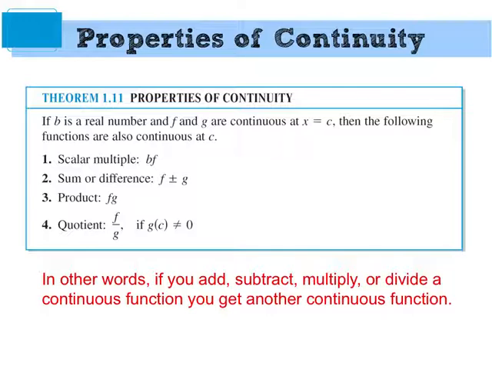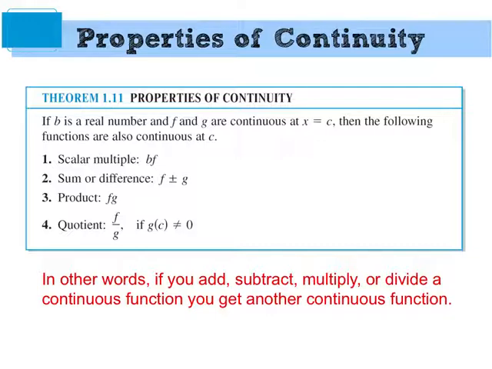There's another part, a fifth part I should say, that comes up later, and it also applies to composite functions. You take a continuous function, you put it into another continuous function, the result is continuous. So you pretty much can't screw it up. If you're given a complicated function, you can determine if it's continuous by looking at the individual parts.